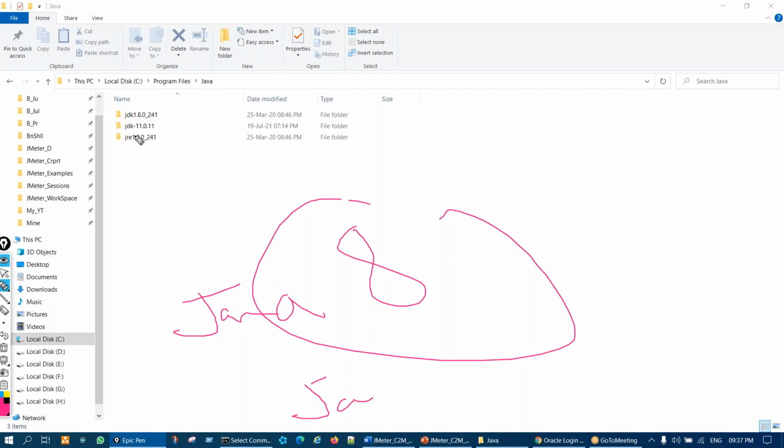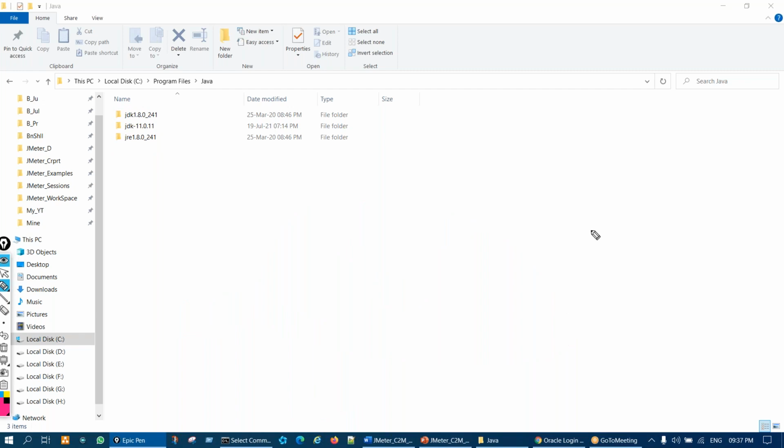So how to utilize Java 8, right? You obviously will be having different Java, so you should also install Java 8 for JMeter. And when you are working with JMeter, I'll tell you how to switch to Java 8. Do not worry. Okay, so this is how, once the installation is done, you'll get the Java folder in program files, and if you come inside that, you'll see JDK and JRE as well. For other versions like Java 11 or 16, JRE will not be there. So there is no need to worry, right?